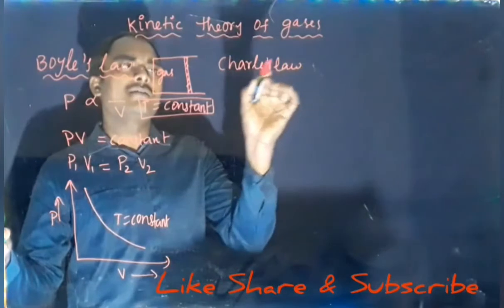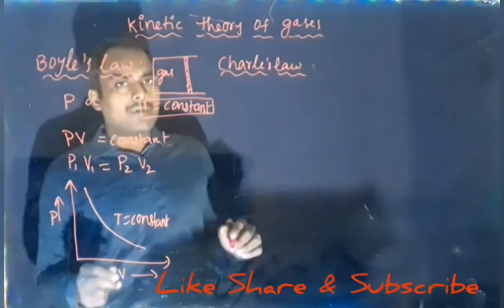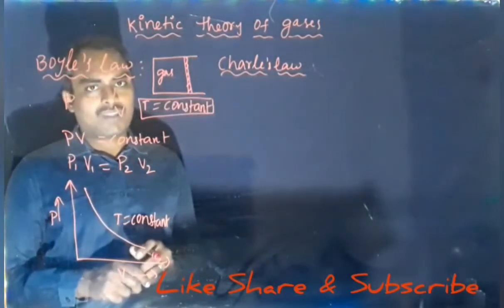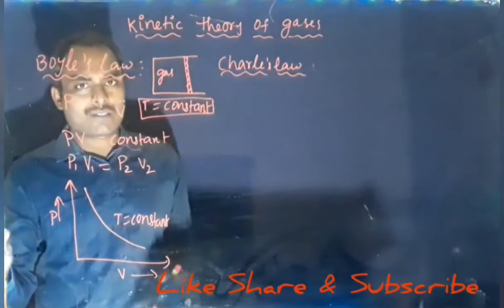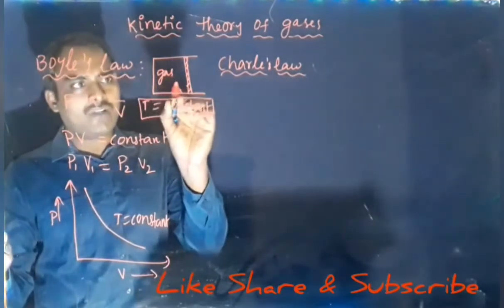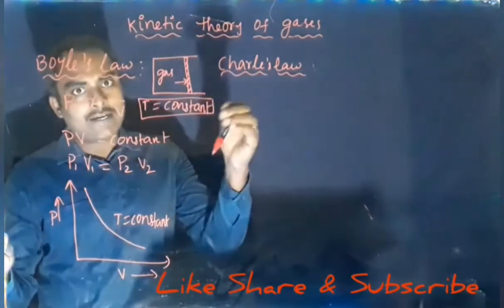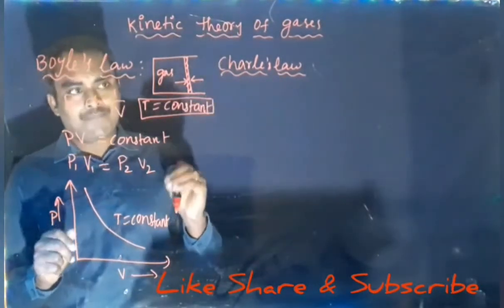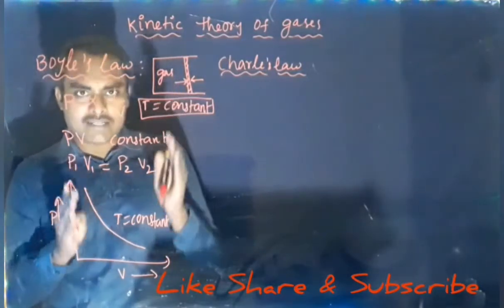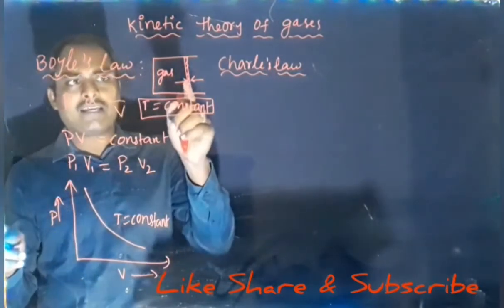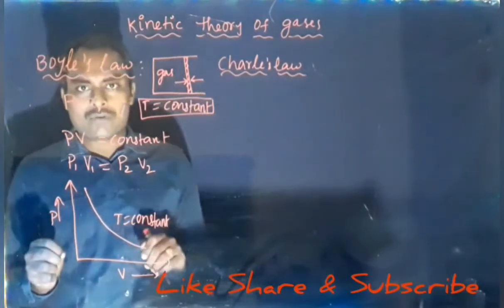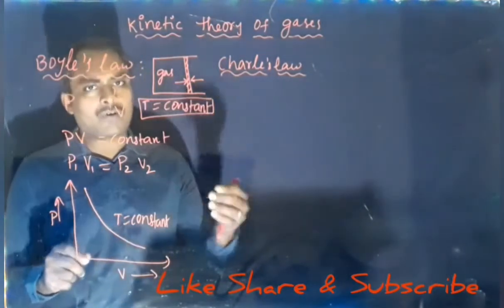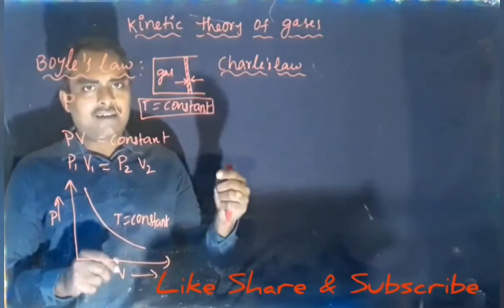Next, Charles' law. So, in Charles' law, if you can maintain pressure of the gas constant. So, how to understand pressure of the gas constant? So, these gas molecules will apply force on the piston outside. Outside air particles will apply force on the piston inside. If this piston is always at rest, so we can say inward force equal to outward force and inward pressure equal to outward pressure. Pressure is nothing but force upon area. Force by area is the pressure.